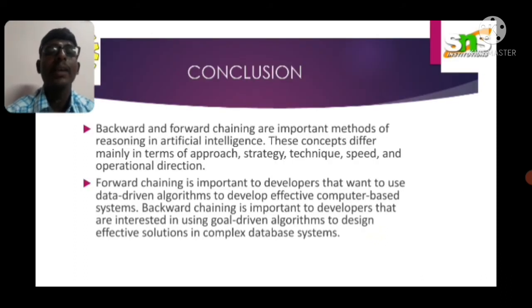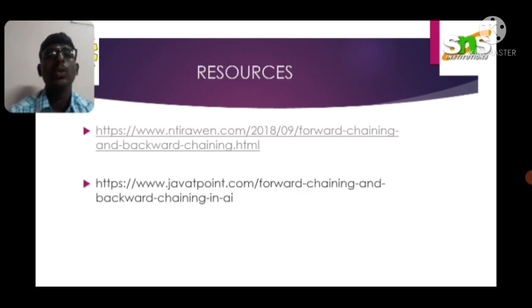Conclusion. Backward and forward chaining in artificial intelligence share the same concept, but the approach, strategy, technique, speed and direction of operation are different. Forward chaining is the most important for developers using a data driven algorithm to improve the efficiency of computer based systems, while backward chaining suits developers using a goal driven algorithm to design effective solutions in complex database systems.